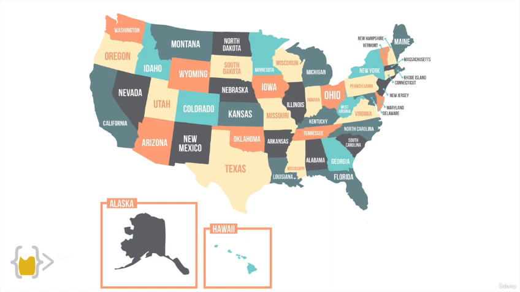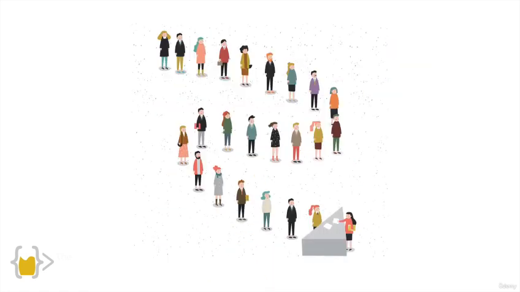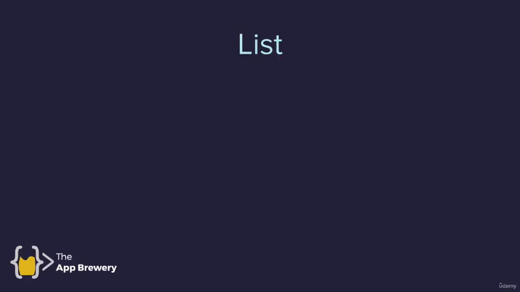Now, in other cases, you might also want to have order in your data. So, for example, if you are storing all of the people in a virtual queue, then you want to be able to keep hold of the order in which they join the queue. You don't want to let the last person somehow skip the queue because you don't have a good data structure, right? This is why we need to learn about lists.